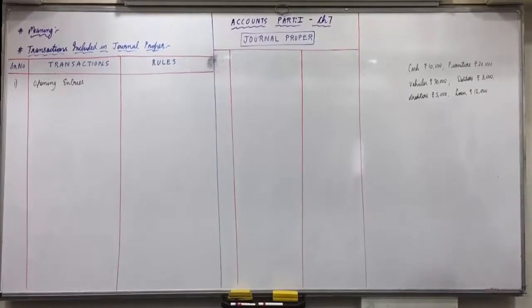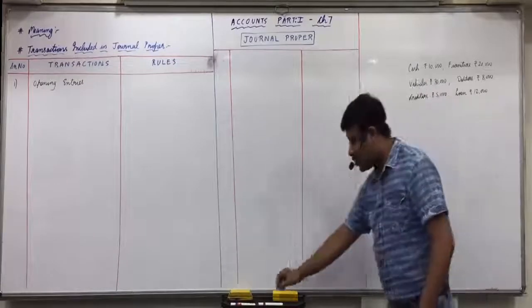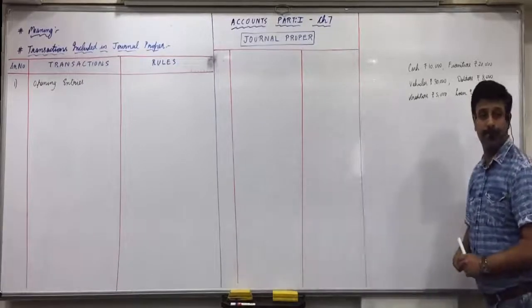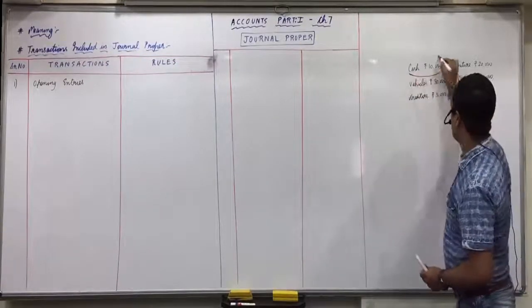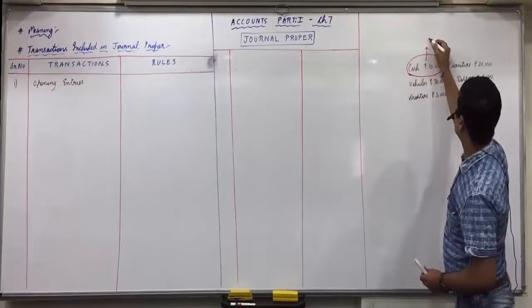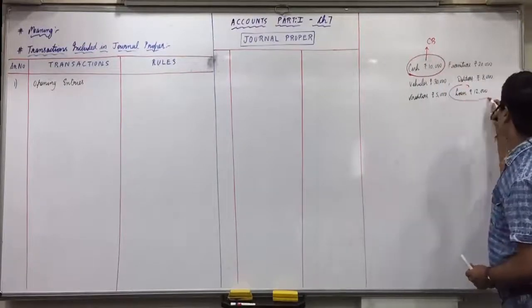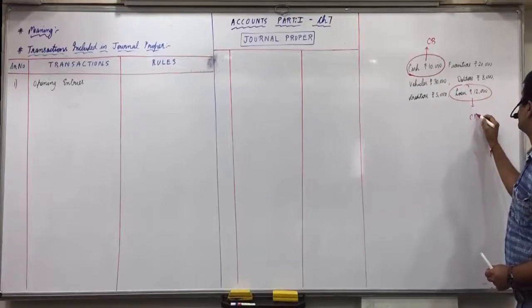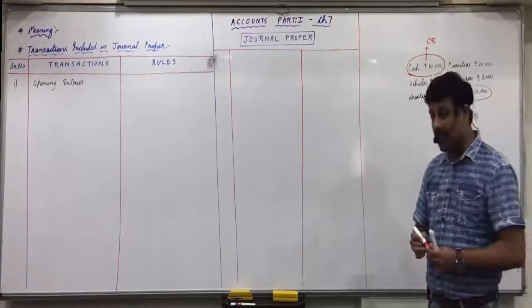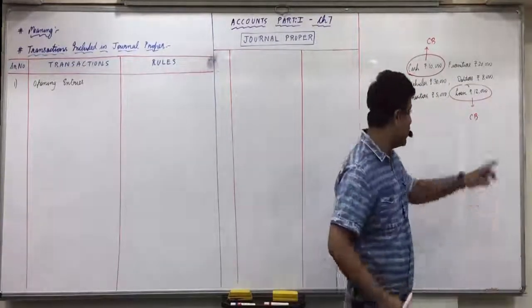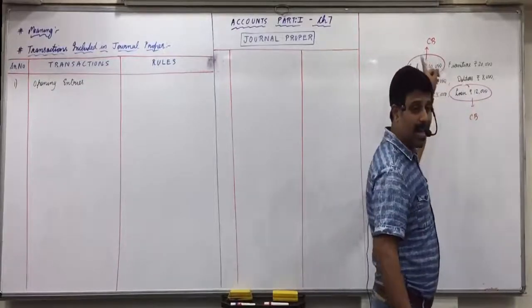Now, what did we discuss? We have to record in journal proper those things which cannot be recorded in other subsidiary books. Which things can you record in other subsidiary books? Cash. No, cash can be recorded in which book? Also, loan can come in cash book. In the journal entry also we used to add the amount of 12,000 in cash or not?